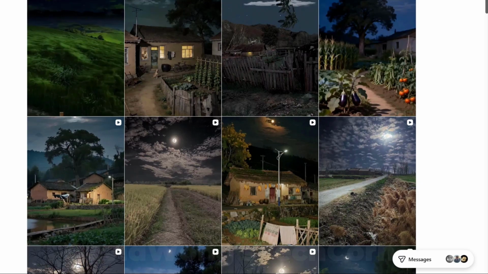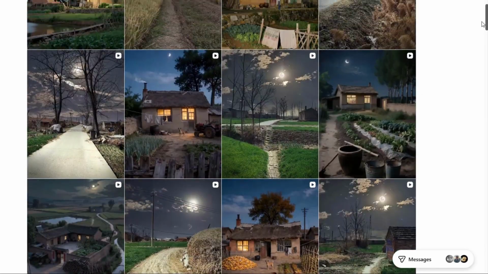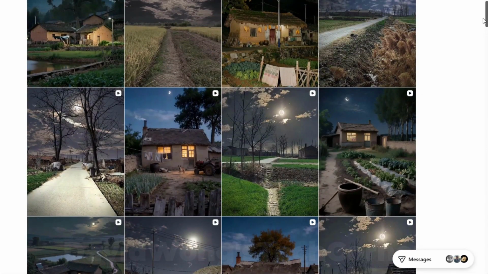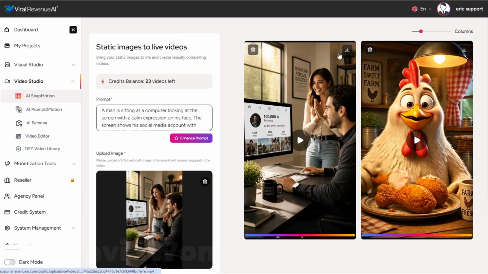An Instagram account with over 1.4 million followers, just with little night scenes. Is this tool capable of creating little clips like this? Totally, absolutely. This is a piece of cake for our tool. You can create little clips like this and even much better ones than these. I'm going to go ahead and download that one as well.